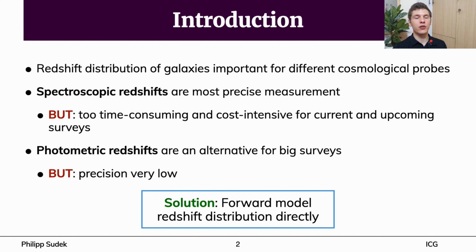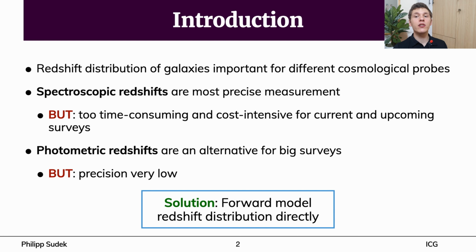Photometric redshift measurements are an alternative for such big surveys. Photometric redshifts are commonly determined in two ways. First, we can fit spectral energy distributions in different broadband filters. Second, we can use machine learning methods that are based on samples of known redshifts.